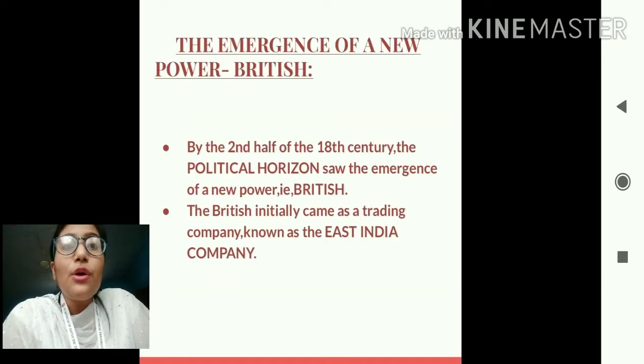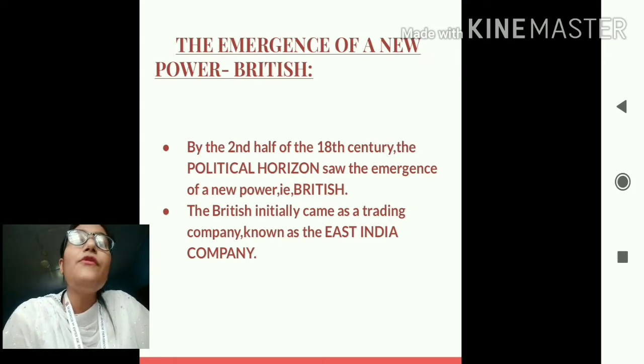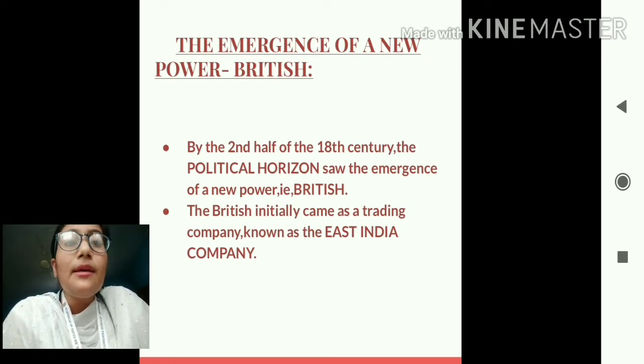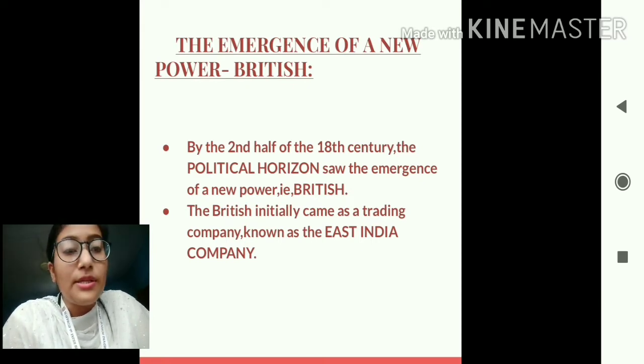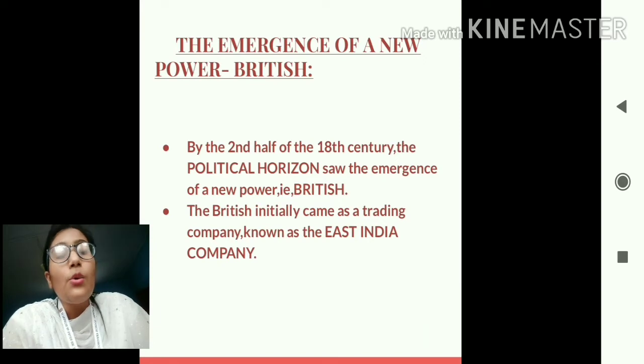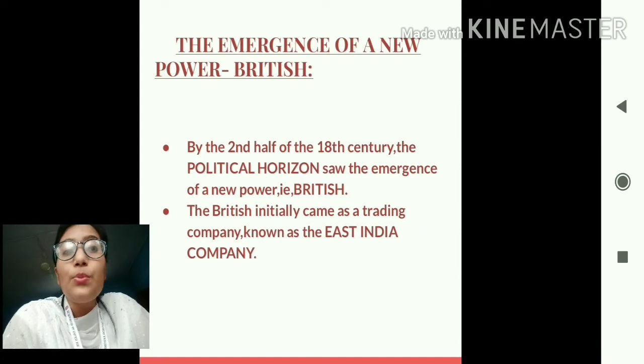The emergence of a new power, that is the British. Let us see how the British emerged as a new power. By the second half of the 18th century, the political horizon saw the emergence of a new power, that is the British. So students, meanwhile, when the Mughal kingdom was split into various regional kingdoms, India witnessed the emergence of another superpower, another new political power, that is the British.